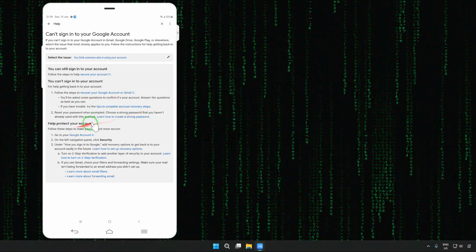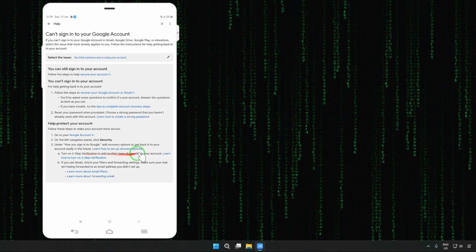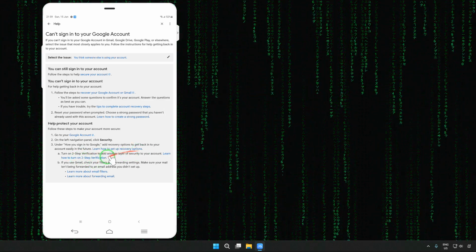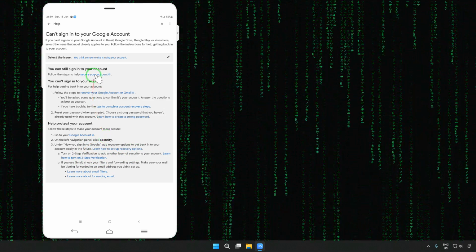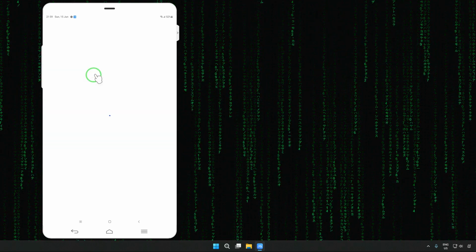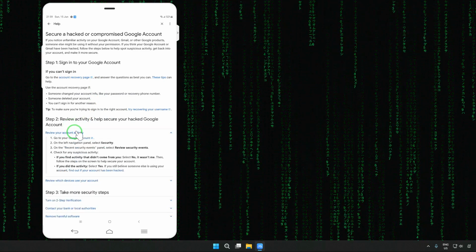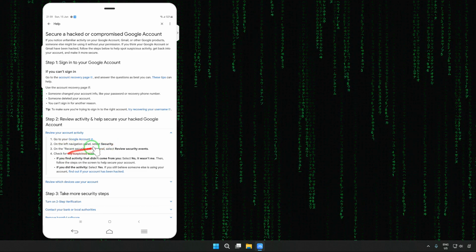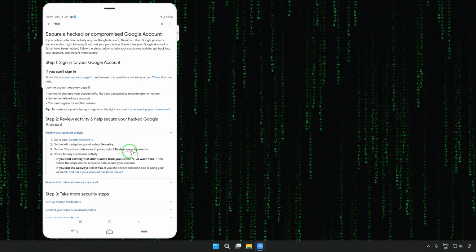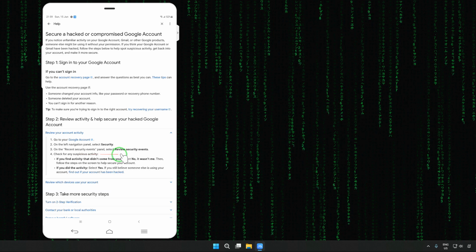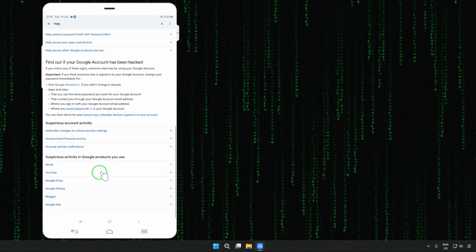This completes the recovery step. How to create a strong password for Google accounts, and especially here is learn how to turn on the verification. These are all for later, but here we'll have to go for one thing: we would like to secure my account, so we will tap on it. I'm tapping here. We have to review your account activities. Go to account, navigation, security, these things I have done already. Now review the security events, especially check the suspicious activities. Here is find out if your account has been hacked. We will tap on it.